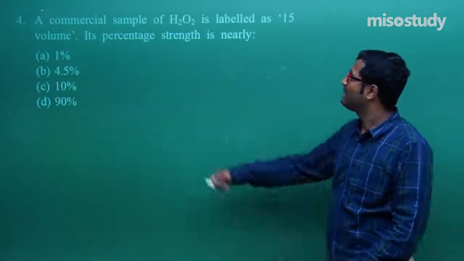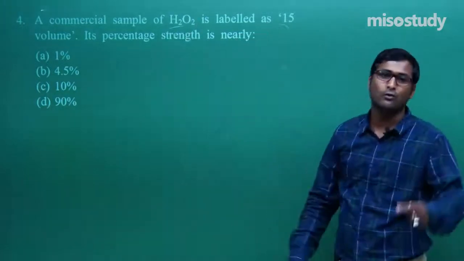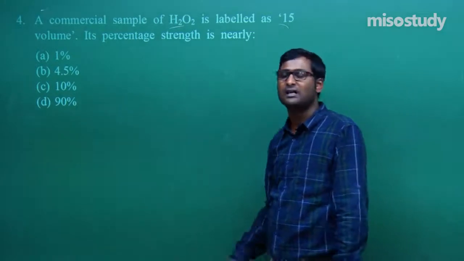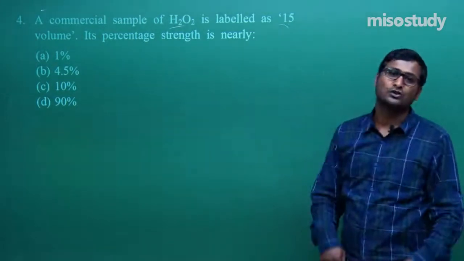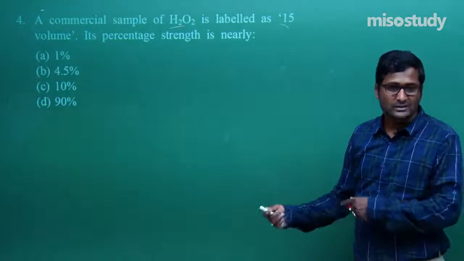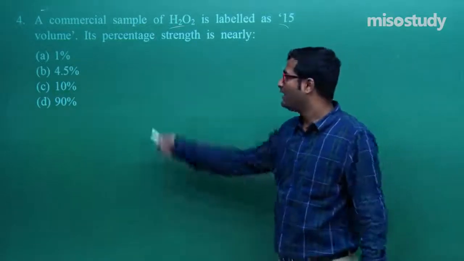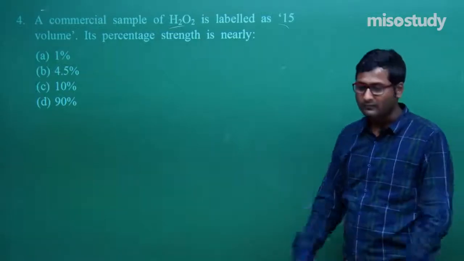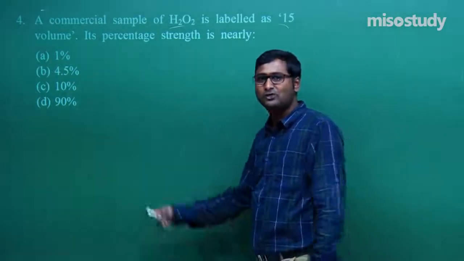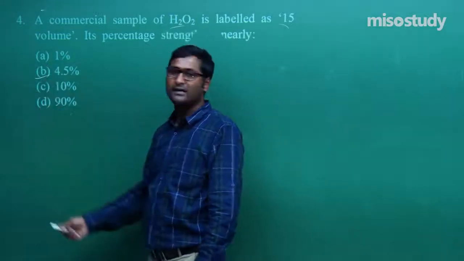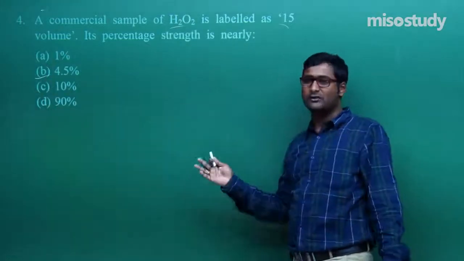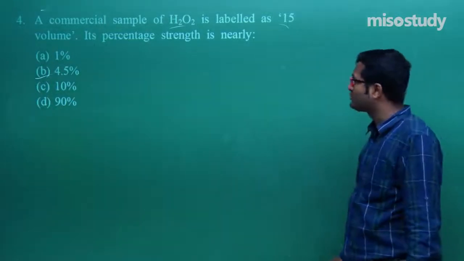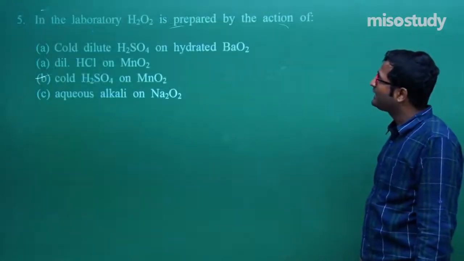A commercial sample of H2O2 is 15 volume. For 10 volume, the percentage is 3.035%. Lump sum is 3. Now what is 20? 3 multiplied by 2 is around 6% or 6.07. What is it for 15 volume? 1.5 into 3, that is, it comes between 10 and 20. So what is that? It is 4.5. I have also given the detailed solution. So it's up to you how to solve this question. Now let's move to the next question.